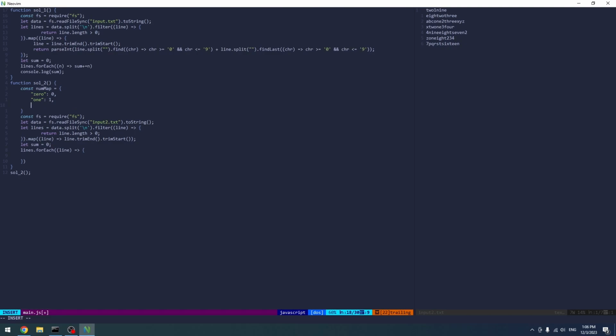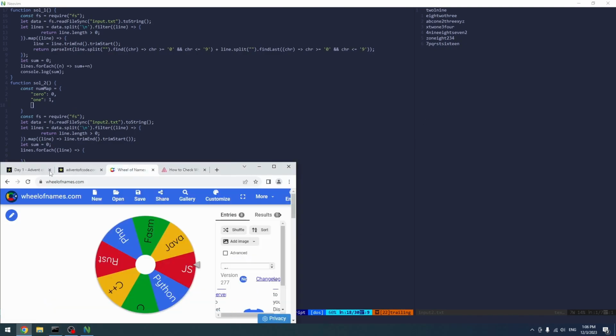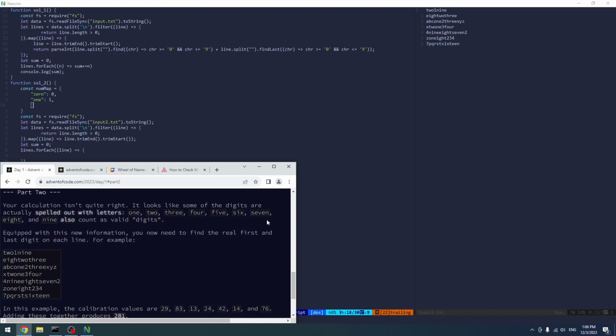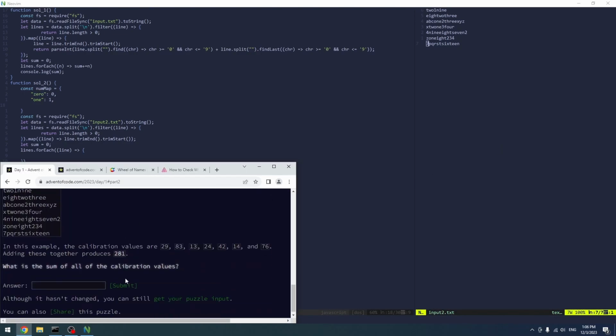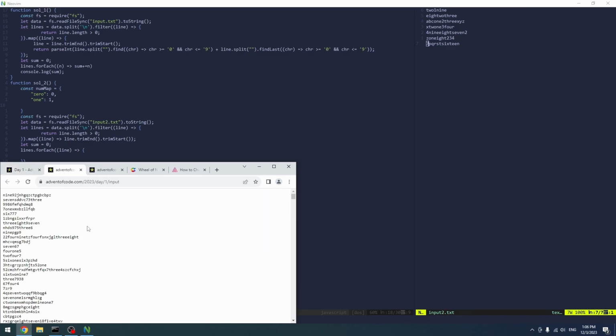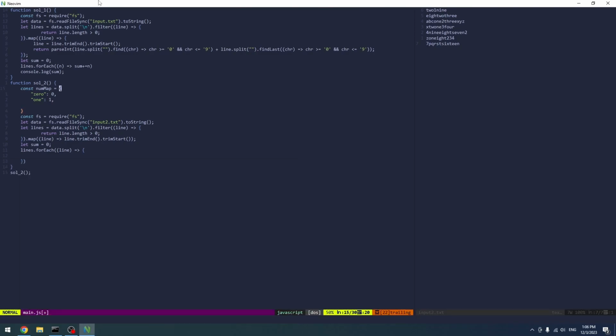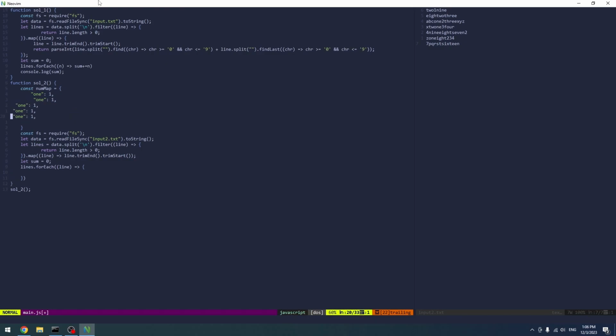I imagine there's gonna be some zeros in here. Are there any? 0. What about in the final input output? No zeros. Okay, so we don't need 0. Right, we can copy this line, paste it for however many times we need. 1, 2, 3, 4, 5, 6, 7, 8, 9.